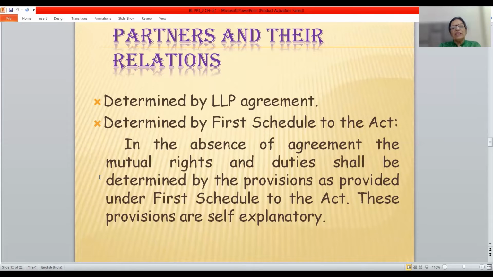And in these provisions, friends, 14 points are given. All the points are almost the same as what you have studied in the case of partnership. So friends, you can understand they are self-explanatory, and if you still find any problem, you can always write in the comment section and I will reply immediately.